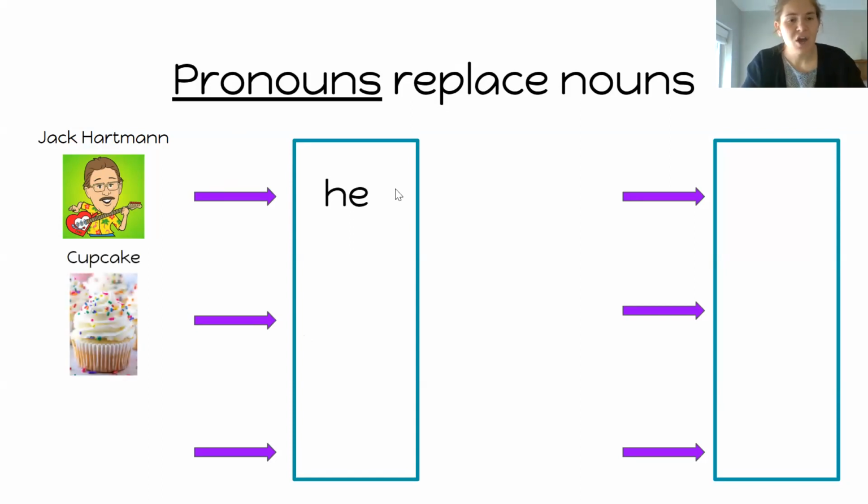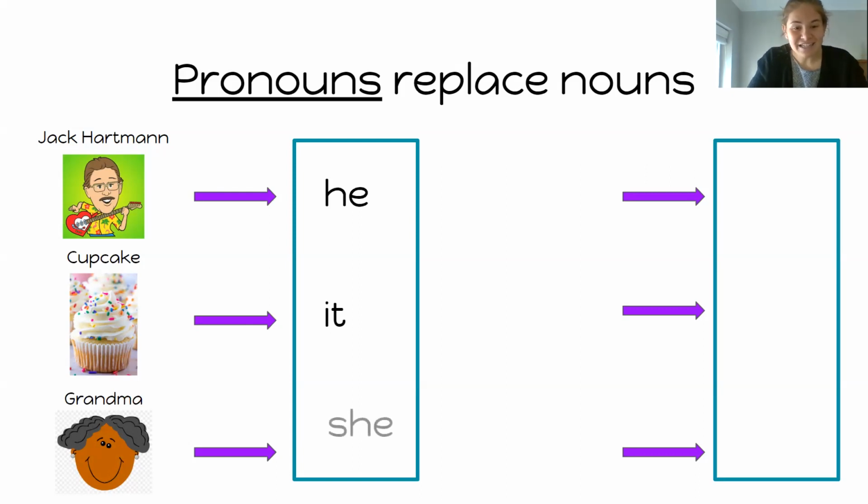What about cupcake? What word could I use to replace cupcake? Ready? I had a cupcake for my sister's birthday. It had sprinkles on it. Well, what pronoun did I use there? It, right? The word it replaced the cupcake. What about grandma? Let's think of a story about grandma. My grandma lives in Pennsylvania. She is really nice. What pronoun did I use there?